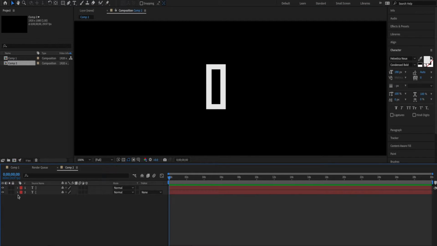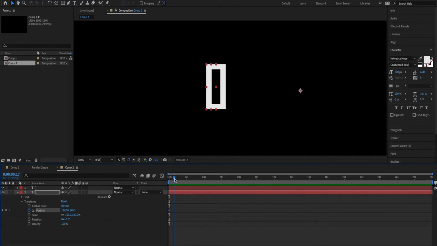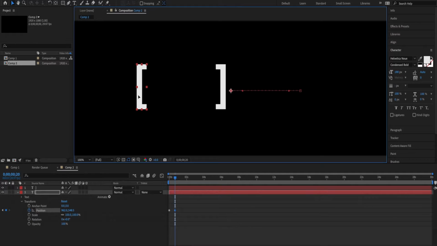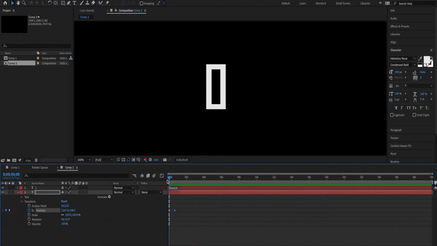Now, we'll animate the left bracket first by clicking the arrow on the layer and clicking Transform. Make sure your marker is at the beginning of the timeline and click the stopwatch next to Position. This will lock in the start position of the left bracket. Now, drag the marker to the 0.20 second mark and drag it to the left to resemble the Adult Swim logo. You can move it in a straight line if you hold the Shift key while dragging. Play it back to make sure the left bracket is moving correctly.